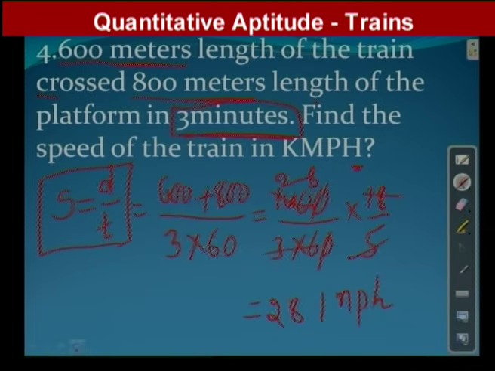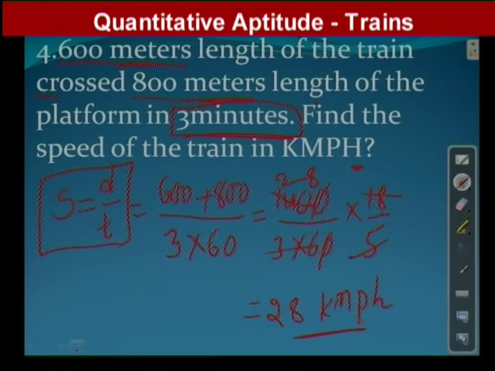See here, of course you may solve this question already, but the concept is the train has to cross a platform. That's why train length plus platform length, and conversion of units. Distance is in terms of meters, time must be in terms of seconds, but he has given it in terms of what, you can say minutes. That's why we converted, and hence the answer for this fourth question is 28 kilometers per hour.